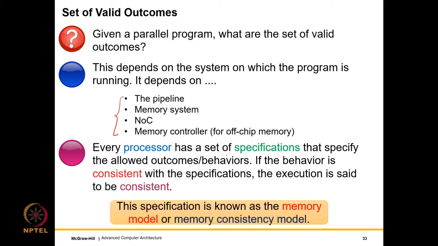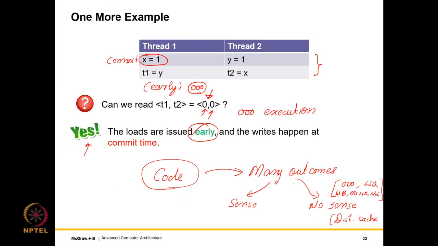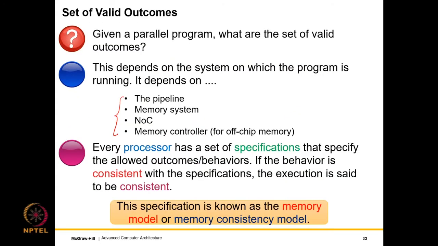So in a certain sense, it creates a sense and no sense boundary of what is allowed and not allowed. And so we say that if the outcome or the behavior is consistent with the specifications, then the outcome is consistent.